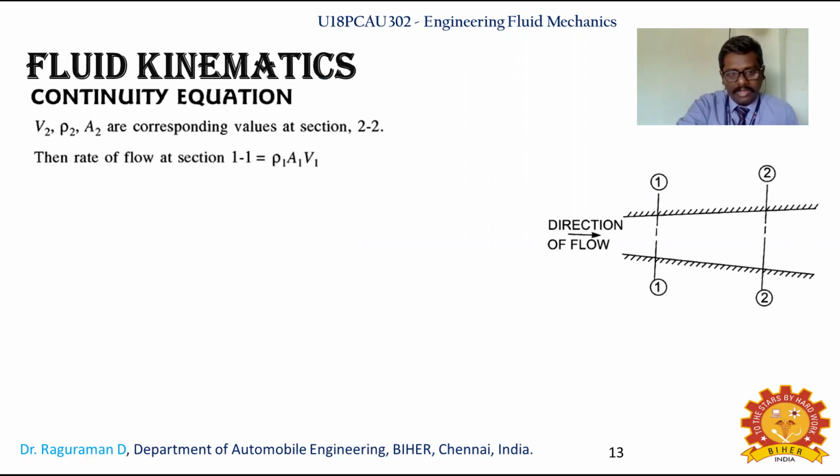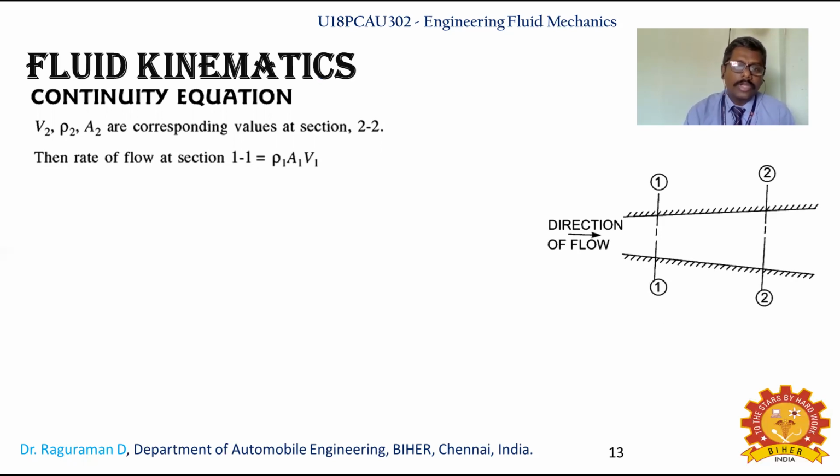Now, the rate of flow at section 1, how much water is going to flow, is rho 1 A1 v1. That is the rate of flow at section 1. You know the units: density is kilogram per meter cube, area is meter square, and v is velocity, meter per second.